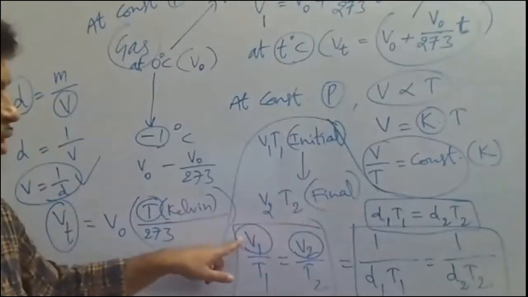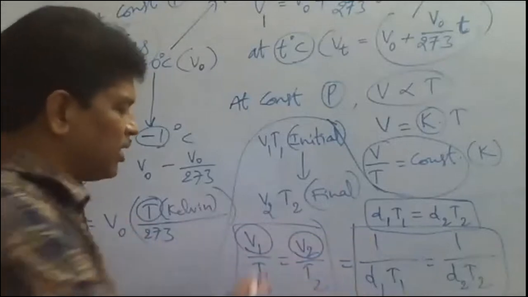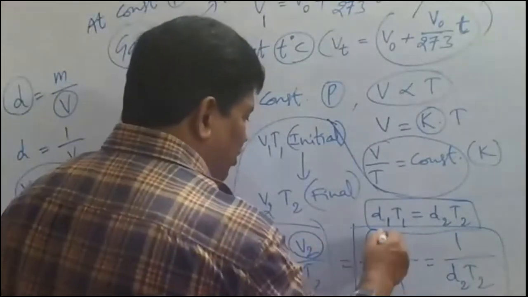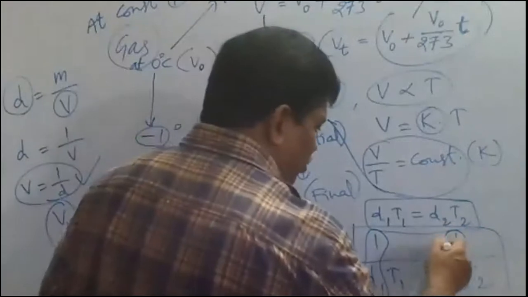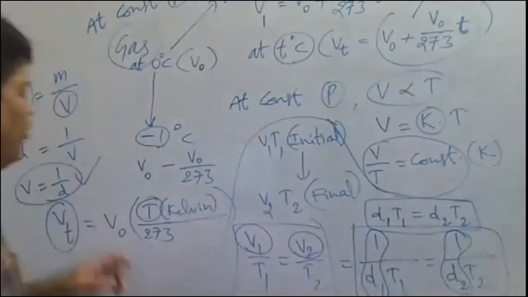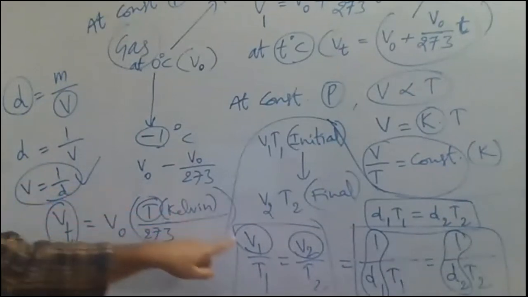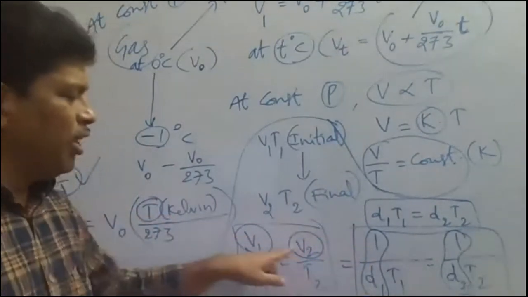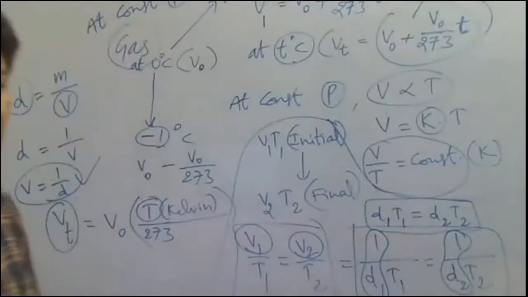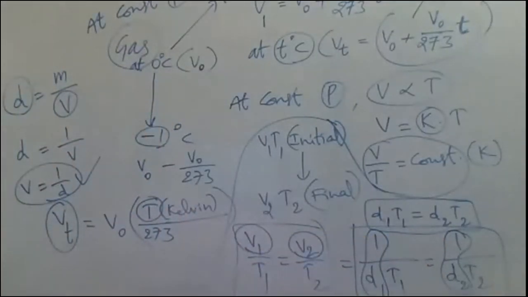In place of V1, what have we written? 1 by d1. In place of V2, we wrote 1 by d2. Why have we taken 1 by d here for volume? Because density is equal to mass by volume, and mass is kept constant here. So in place of mass, we have taken 1. So d is equal to 1 by V, and V is equal to 1 by d. So V1 is equal to 1 by d1, V2 is equal to 1 by d2. In this way, we have to take the modern equation of Charles' law.